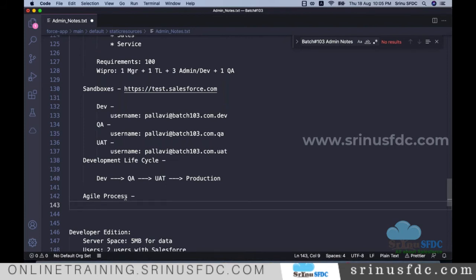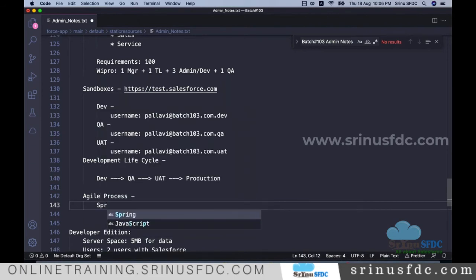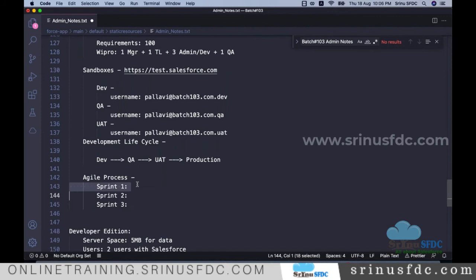They work in phases: first phase, second phase, third phase, like that. Technically we call it a sprint: sprint 1, sprint 2, like that, and they keep going until they achieve all the requirements. All these will be worked on in different phases.